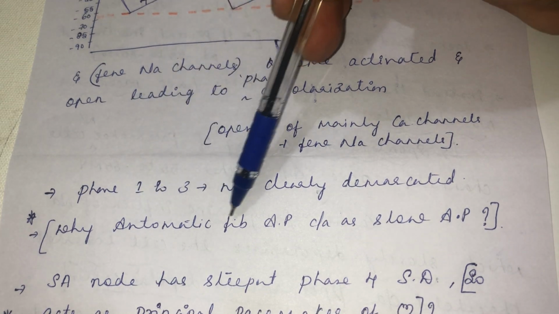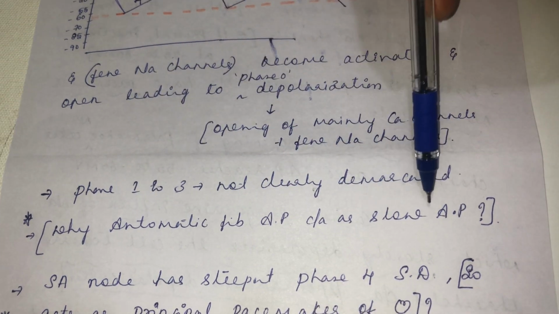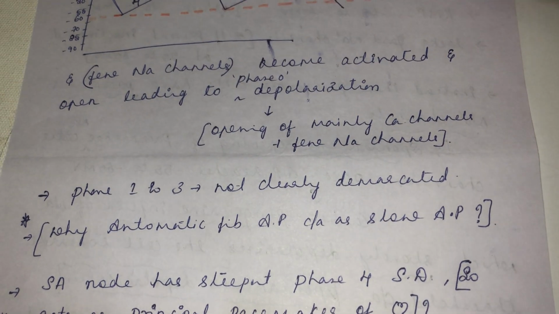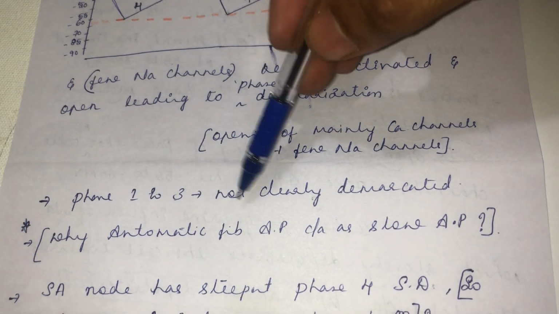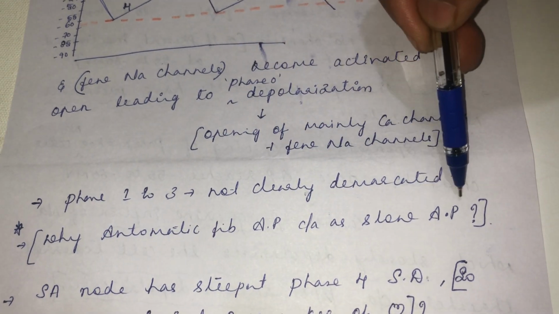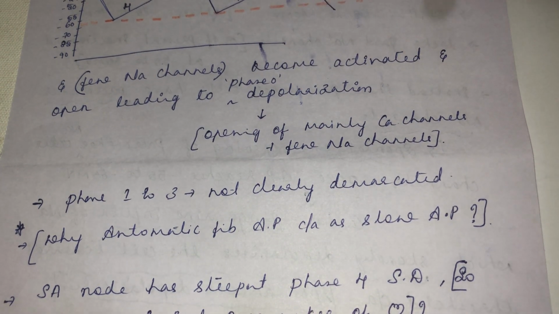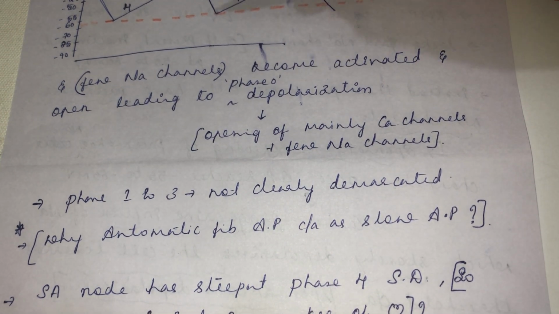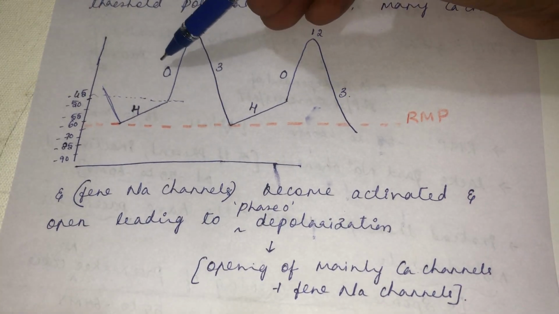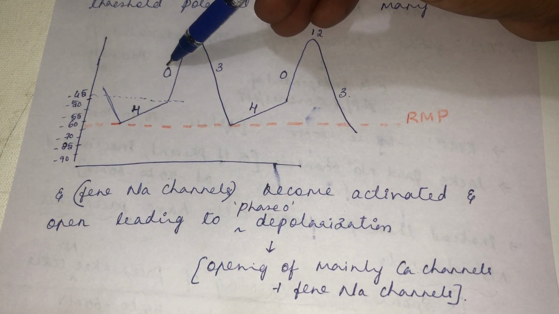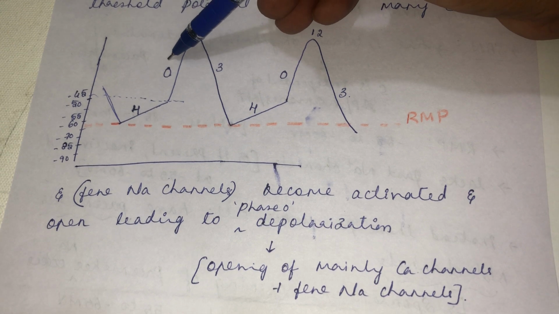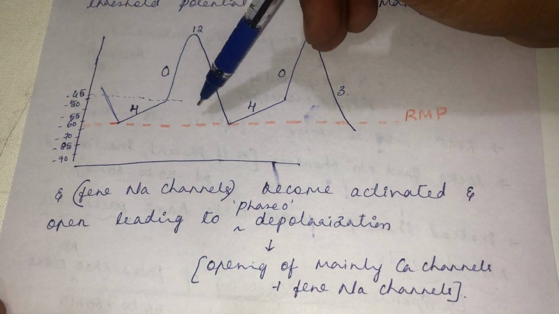Now, why is the automatic fiber action potential called a slow action potential? By this time, you already understood why the automatic fiber action potential is called a slow action potential and why the non-automatic fiber action potential is called a fast action potential. Mainly the phase 0 depolarization is due to the opening of the calcium channel and few sodium channels. That's the reason why you call it a slow action potential. So did you understand this?